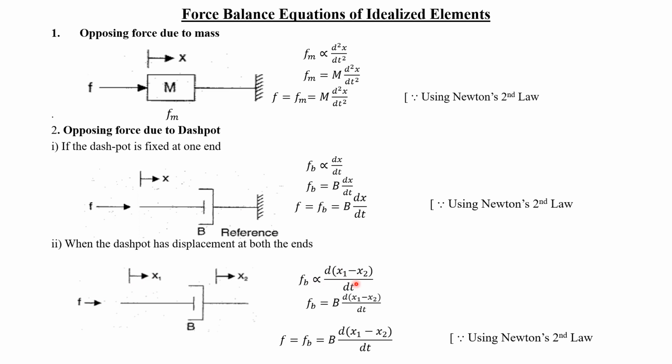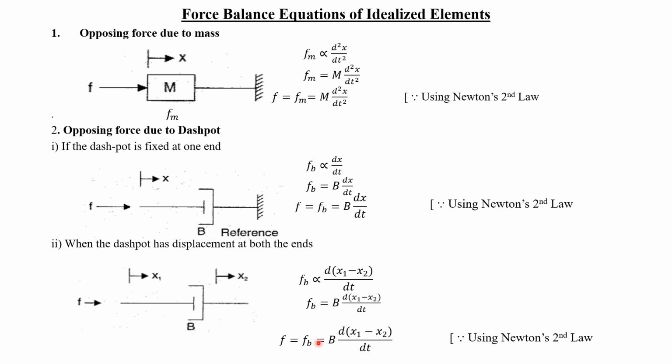That's why we are writing the x1 displacement first. Suppose if the displacement here is x2 and here it is x1, then we have to write it as x2 minus x1. So to remove the proportionality, we are introducing a constant, that is nothing but b, which is equal to the frictional coefficient.